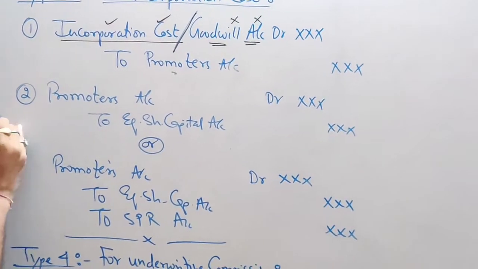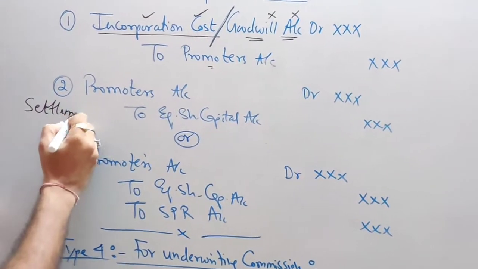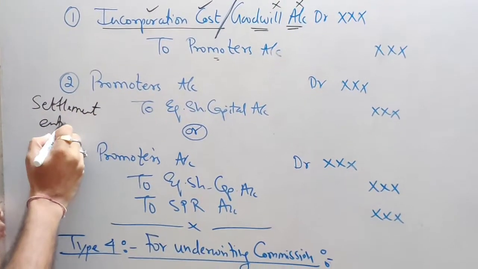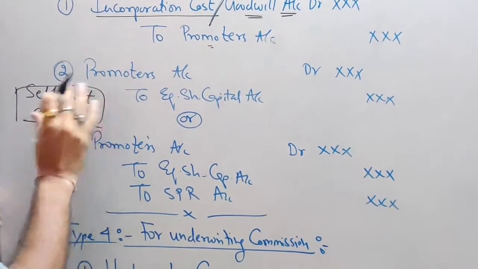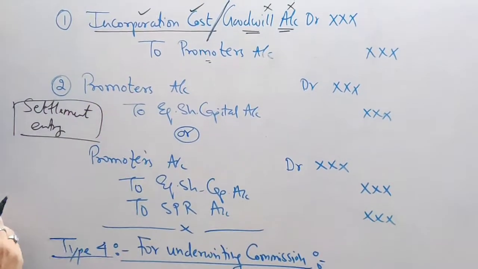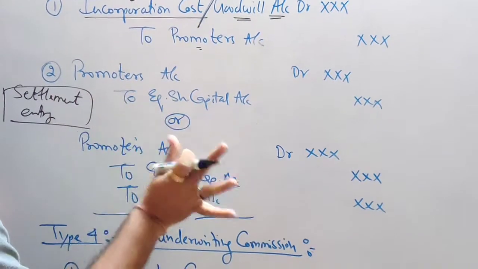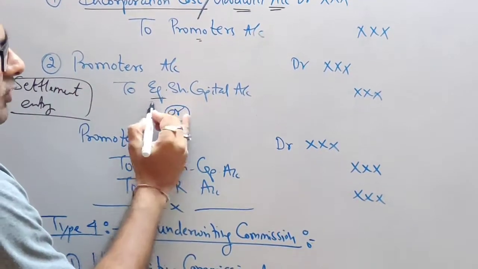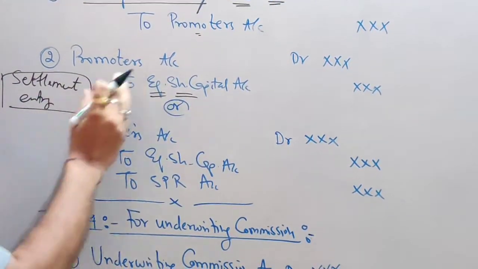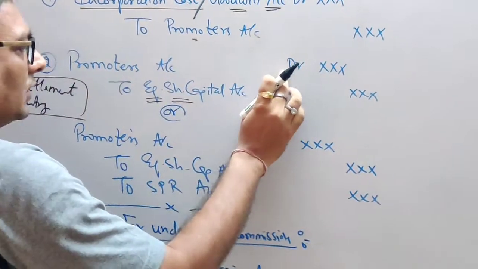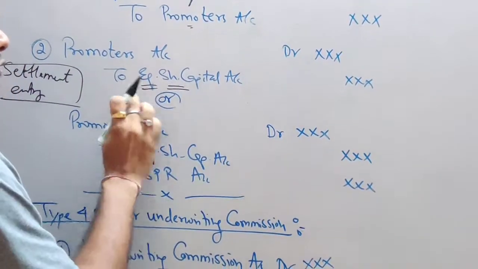Now this is your settlement entry. I have labeled this entry as settlement. You are giving money to the promoter. How are you giving this money to the promoter? Not in the form of cash. You're going to give in the form of equity shares. So this will be your promoter account, debit, the receiver, to equity share.